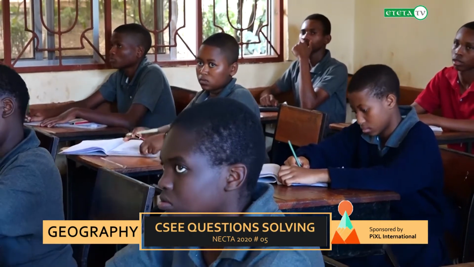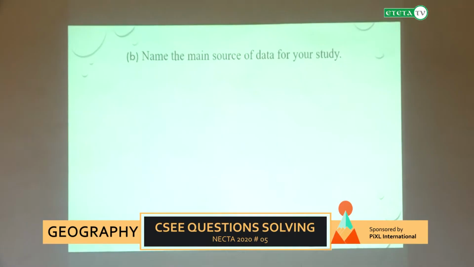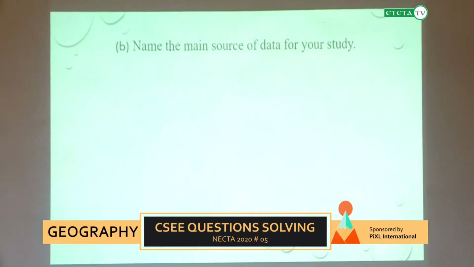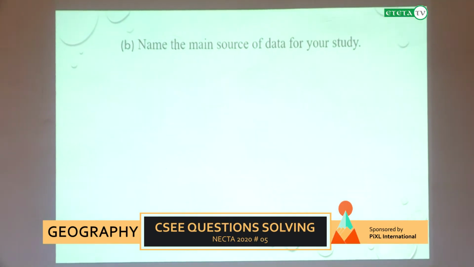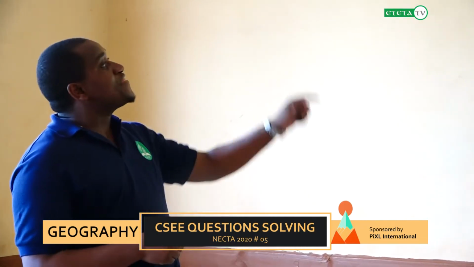Again, our second question is to name the source of data for your study. In this case, we need to be more specific because our question has explained clearly the intention is to get the number, or to get the change through increase or decrease in production of maize in our district. Therefore, our main source of data in this case are the farmers.